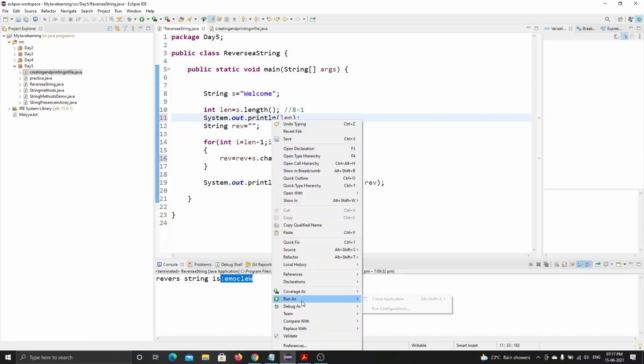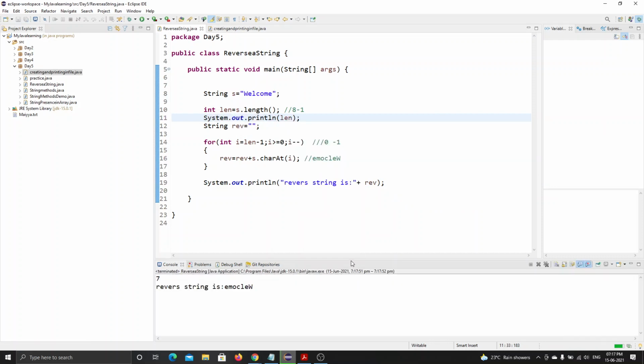So again that will give us E. See, this is 7. It always counts from 1, 2, 3, 4, 5, 6, 7. What if I count from 0? W will be at 0, then 1, 2, 3, 4, 5, 6. Right. So what I will be doing is declaring I as length minus 1.